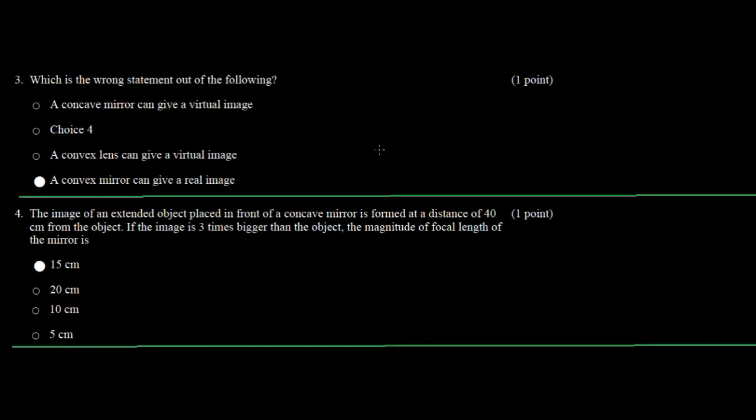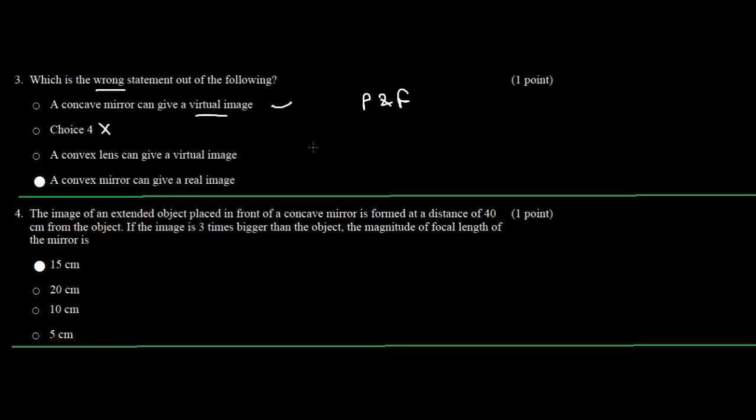Next problem, which is the wrong statement of the following? So we have to identify the wrong statement. A concave mirror can give a virtual image. Yes, it can, if the object is placed between pole and focus, then the image formed is a virtual image, right? A convex lens can give a virtual image.